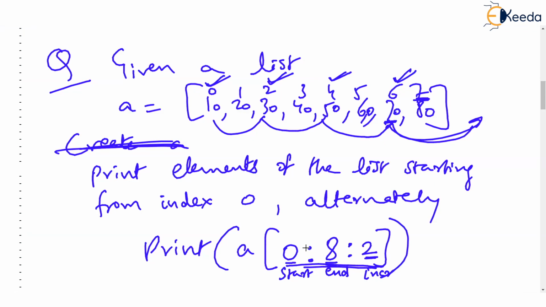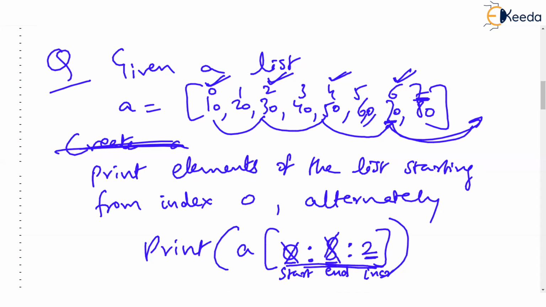And if I don't give the begin index, then it is assumed to be 0, and obviously I wanted to start the process from 0. So why should I give 0? I will not give it. And if I don't give the end index, then you know that the process goes till the end of the list. So why will I give this? And then after the second colon, I will give 2, because that's the increment I want.